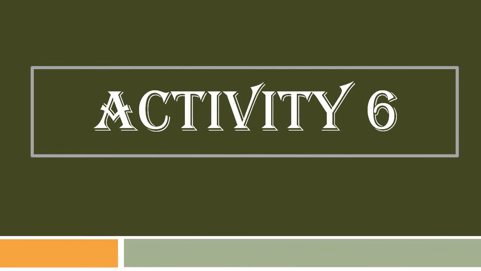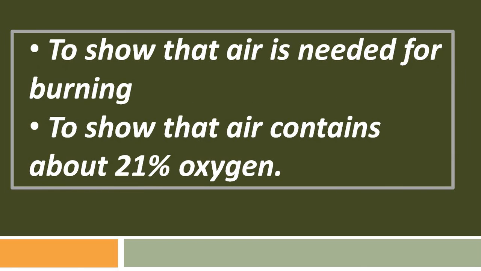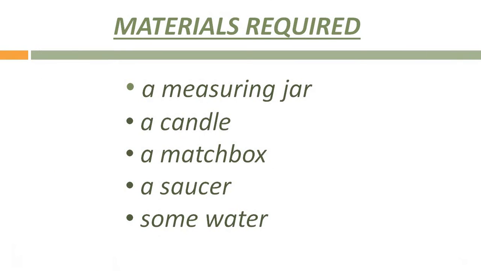So let's learn more about air through an activity. The activity is to show that air is needed for burning and to show that air contains about 21% oxygen. For doing this activity, children, you need a measuring jar, a candle, a matchbox, a saucer, or in place of a saucer, you can use a plate, and some amount of water.